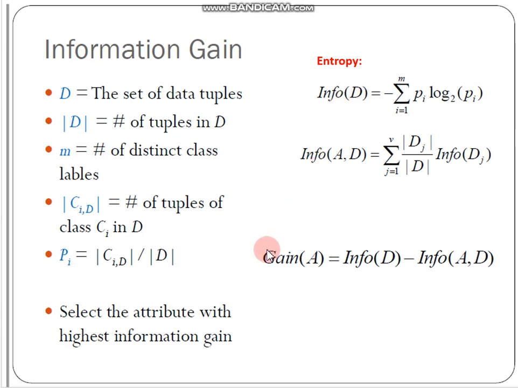Then you will see the gain of A, the feature for which you are calculating the information gain. So if you are calculating the information gain for a particular feature, and there are n number of features, then this is for the whole data set, this is for a particular feature. Just subtract it and check the gain. Fine.